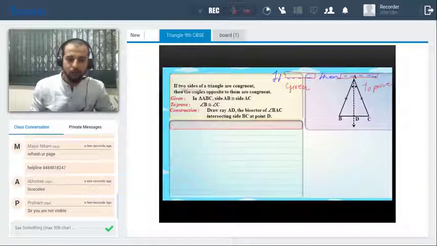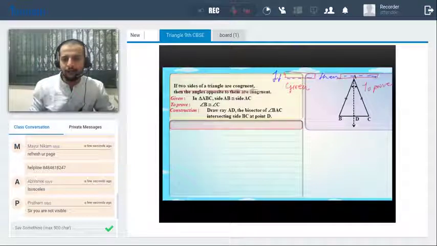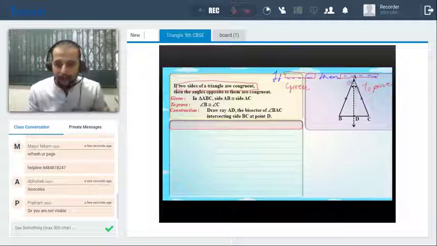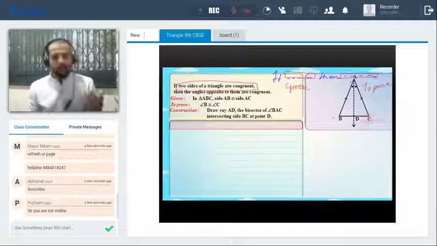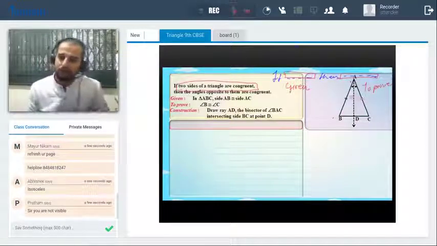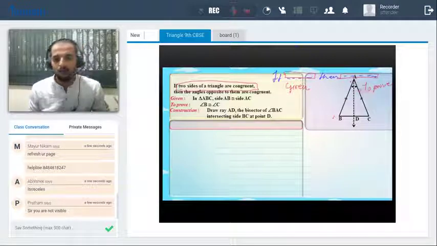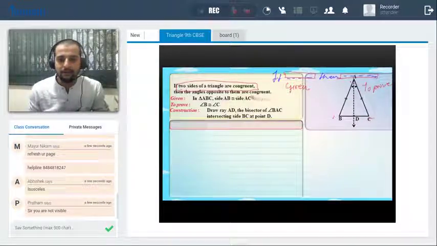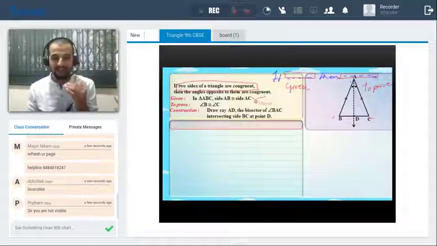The given is: two sides of a triangle are congruent. Let's have a triangle ABC with two sides congruent. I'm assuming that AB is congruent to AC. That comes as the given.